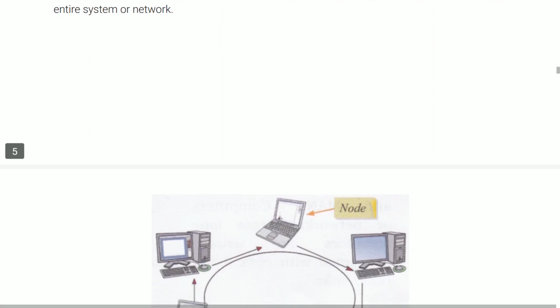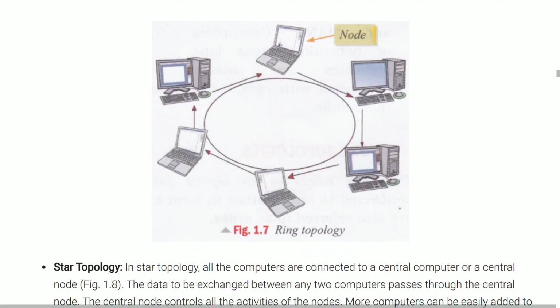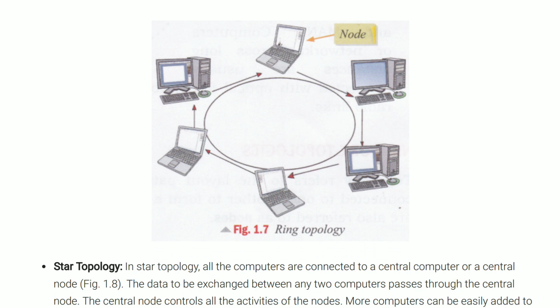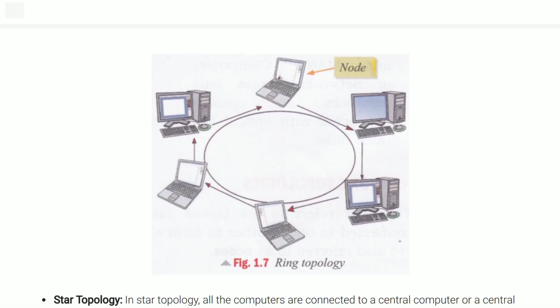What is ring topology? You can also watch from this picture. In ring topology, every system is connected with two adjacent systems. You can also see in this figure. Each node is connected with two adjacent systems, and this is connected in such a way that it forms a ring.